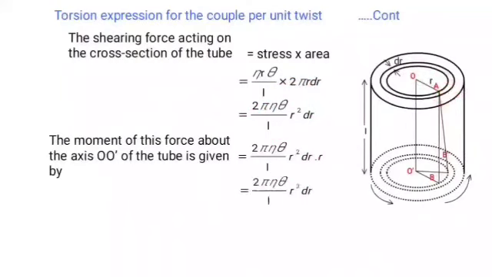Hence the equation reduces to 2 pi eta theta upon L r cube dr.